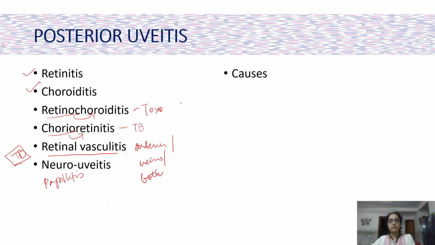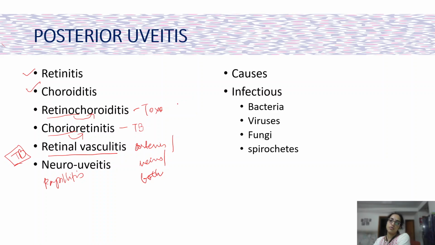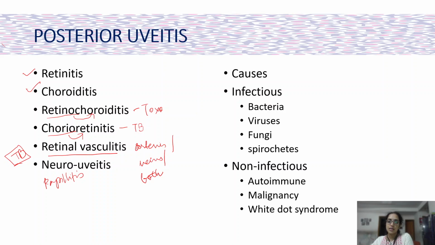So what are the causes of posterior uveitis? It can be infectious and non-infectious. These are very confusing if you do not understand the pattern of presentation. Once you get the pattern, it is very easy to decipher uveitis. The infectious causes can be bacteria, viruses, fungi and spirochetes. Non-infectious include a host of autoimmune conditions, malignancies which can present as pseudo-uveitis, and a group of disorders called white dot syndromes.